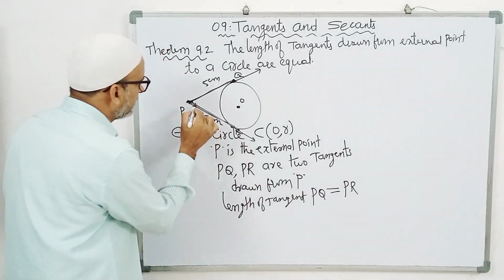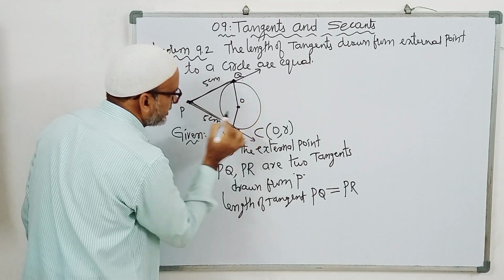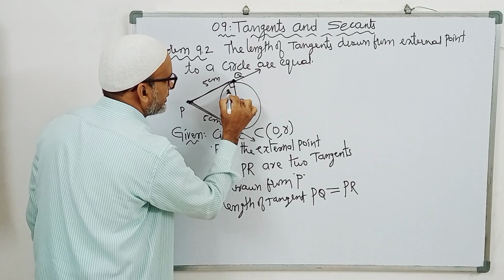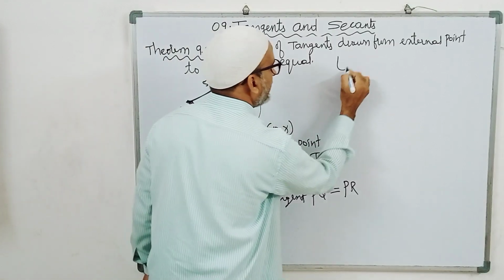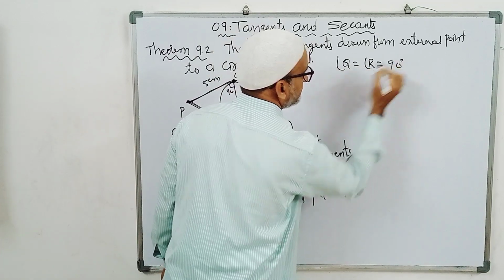Proof: simply, you see. Suppose from here to here I am joining the radius, and from here to here also the radius. This is 90 degrees, this is also 90 degrees. Means angle Q is equal to angle R is equal to 90 degrees.